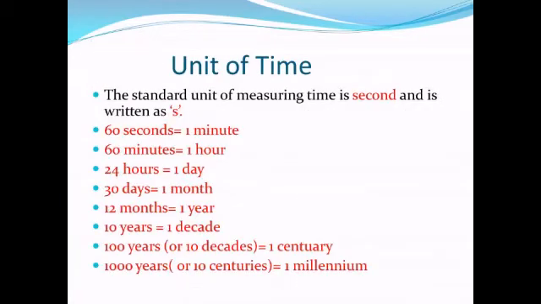Now, the unit of time. The standard unit of time is the second and is written as s. And we know that 1 minute is equal to 60 seconds, and 60 minutes is equal to 1 hour. 24 hours make a day, 30 days equal 1 month, and 12 months equal 1 year. 10 years make 1 decade, 100 years is equal to 1 century, and 1000 years or 10 centuries is equal to 1 millennium.